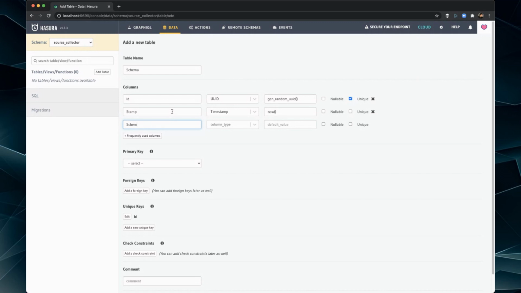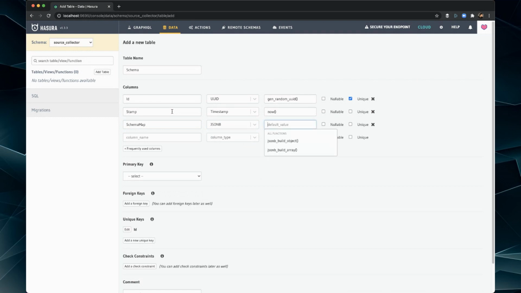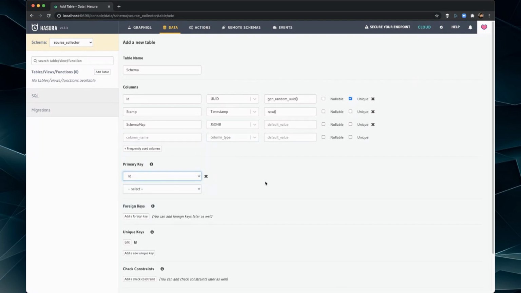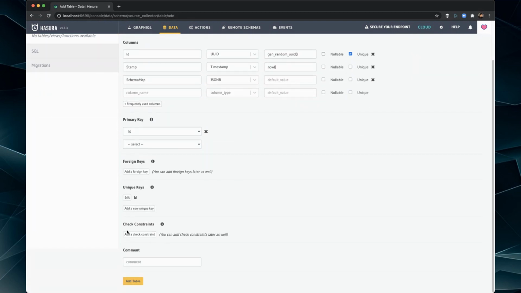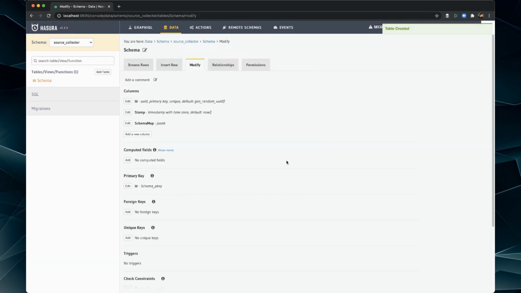Now we want to have a schema. I'm going to call it schema map. And this is going to be kind of open-ended JSONB. I don't think I need a unique index on it, or do I? I may need to search elements of it, and I may need an index on it. I'll look into that, and maybe we'll add it, maybe we won't. But this is the basics of schema at the moment. The primary key is going to be the ID. No other particular constraints at the moment, and I'm going to add that table. So that will store our schemas.